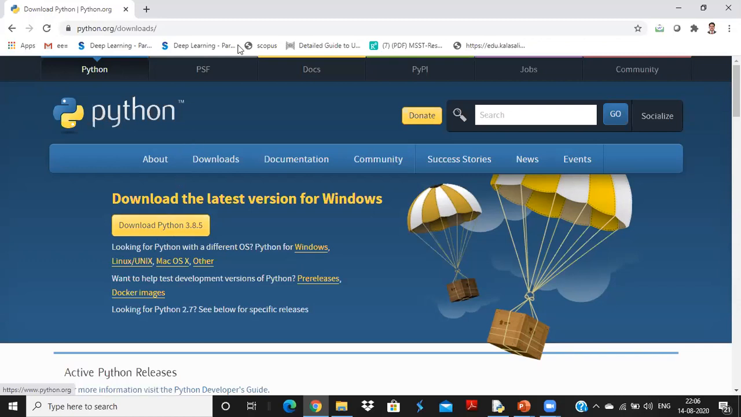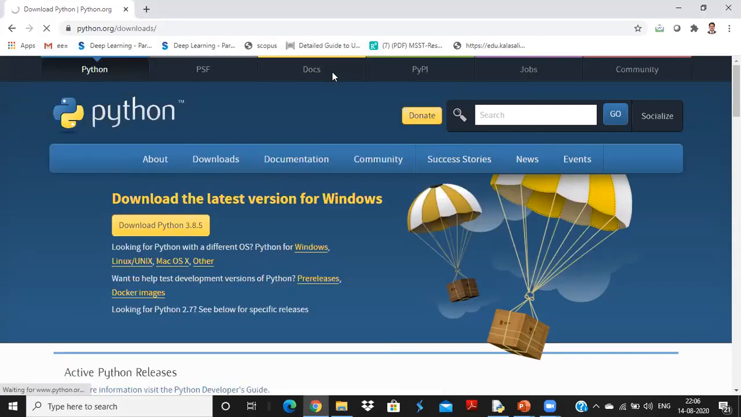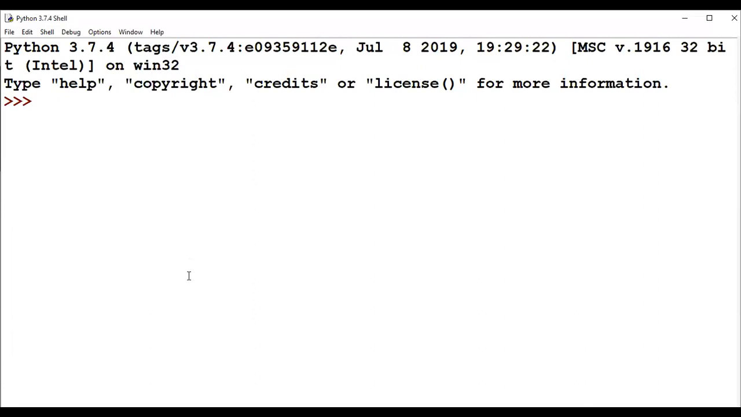I already have IDLE on my system, so I do not need to download it. If I have IDLE, this is the way my IDLE will look. Yes, this is the Python interpreter IDLE. Right, this is an interactive mode.